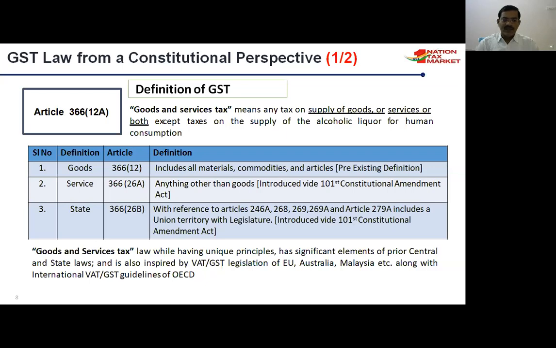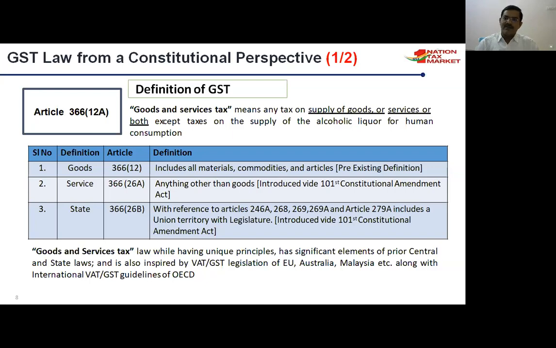So the goods and service tax law, while having unique principles, has significant elements of prior state and central laws, and is also inspired by VAT.